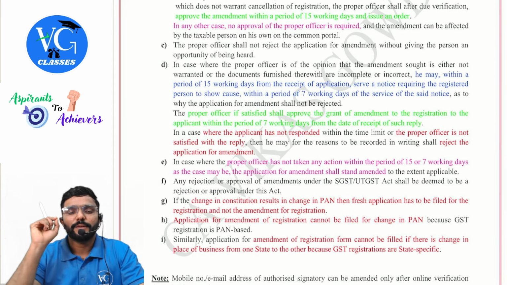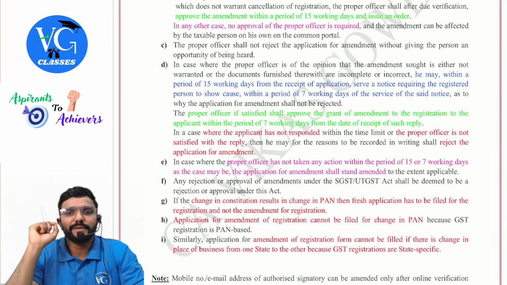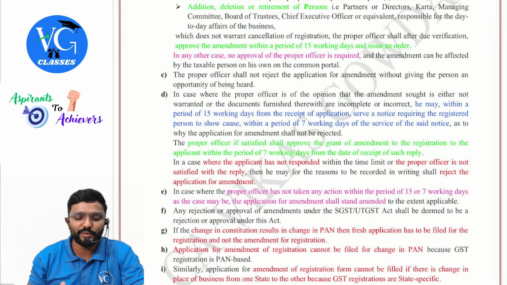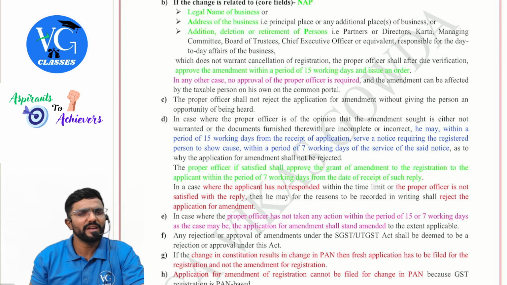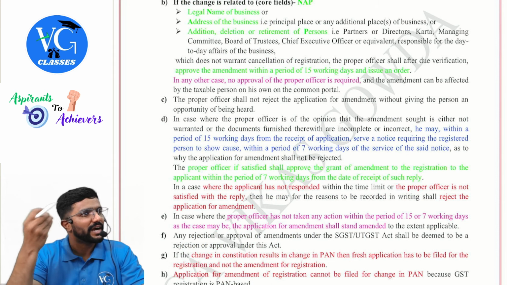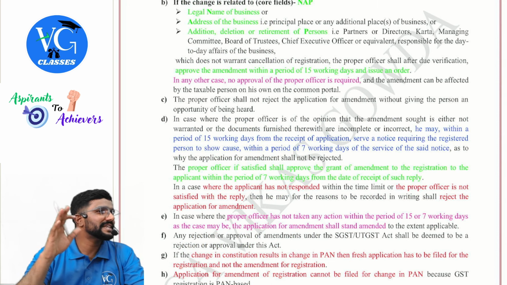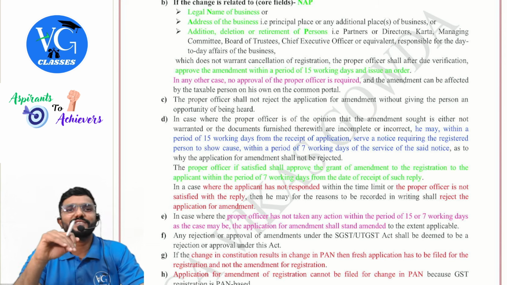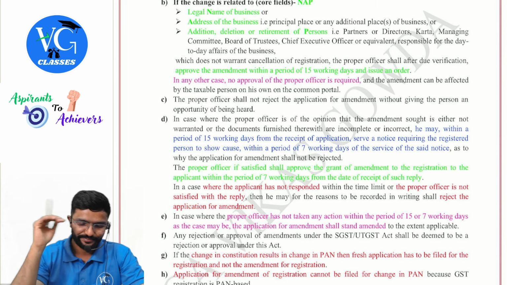Next, the proper officer shall not reject the application for amendment without giving the person an opportunity of being heard. So here approval is required. Now, can he straight away tell, hey, no, I'm not approving? No. If he wants to reject, first he will give notice. Wait for the response. After receiving the response, if he is satisfied, he will approve it. If he is not satisfied, he rejects it.